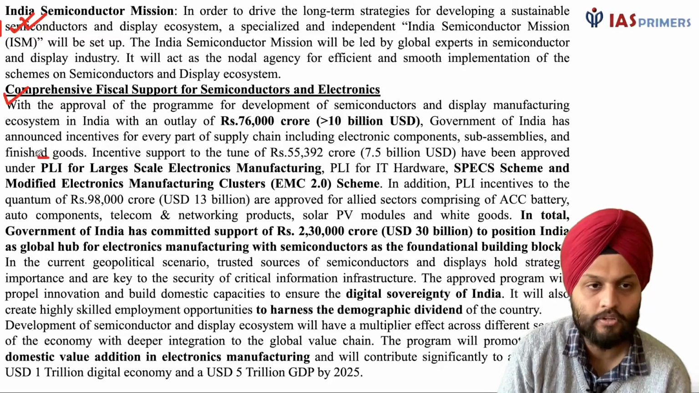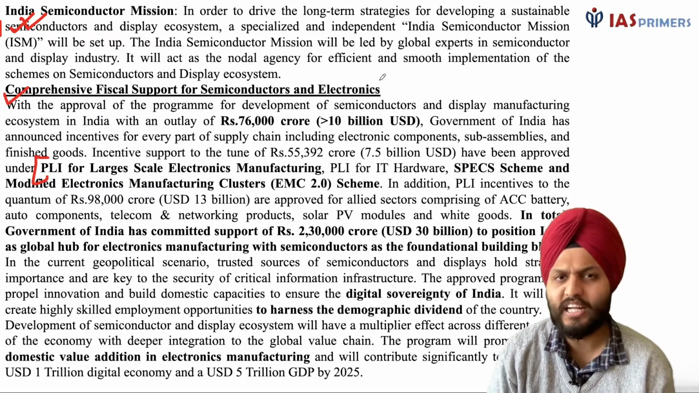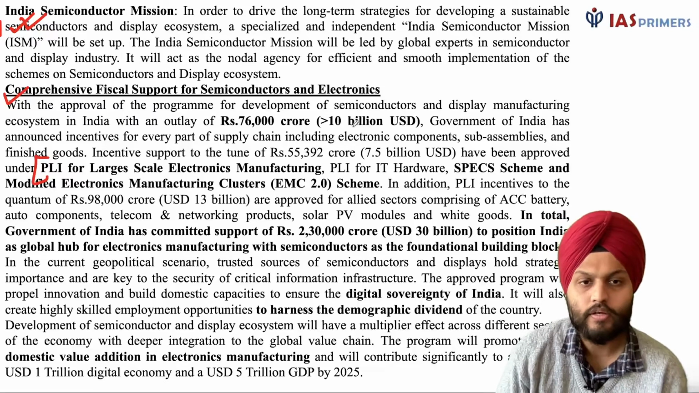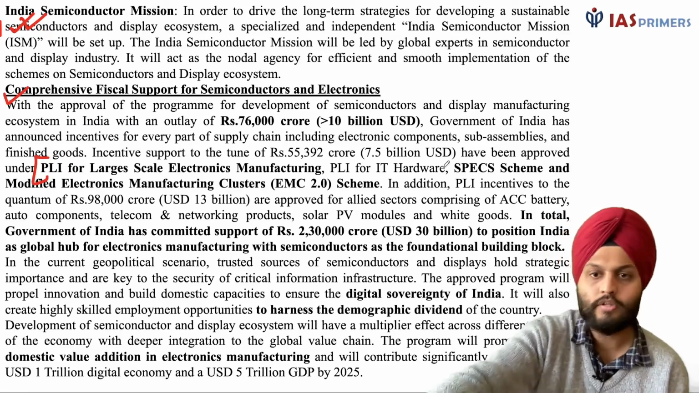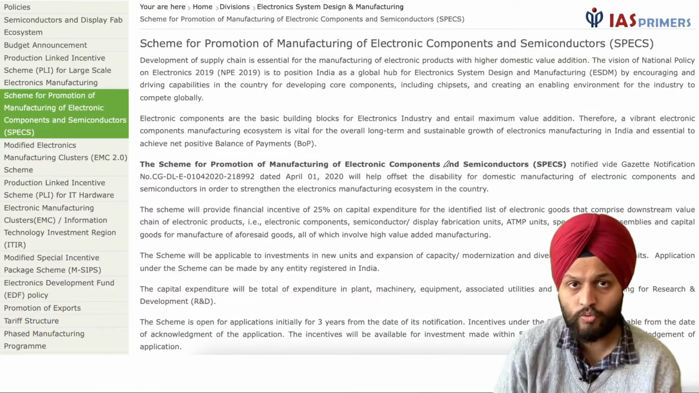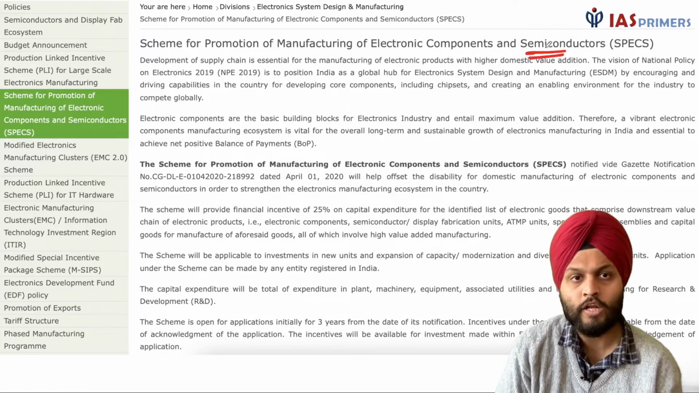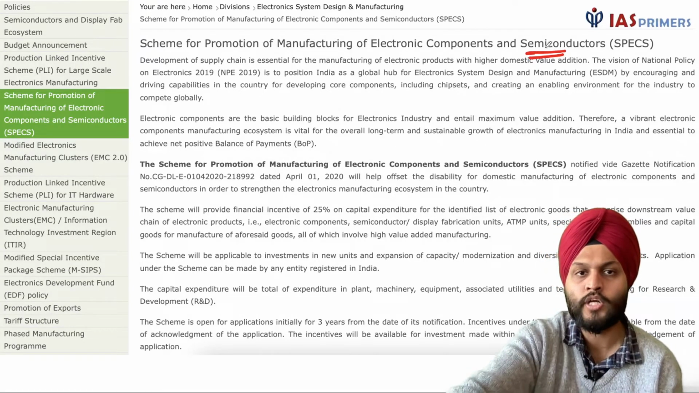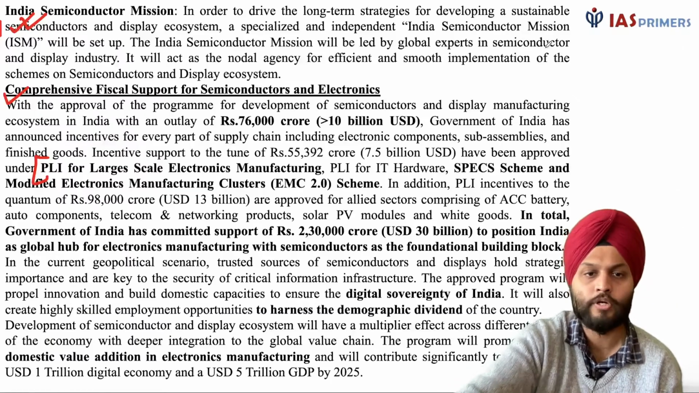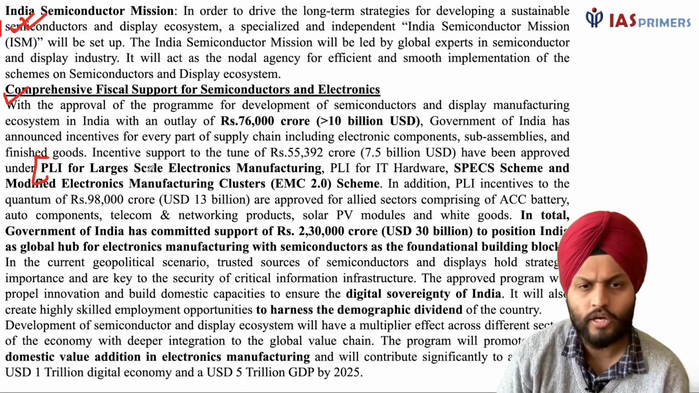We have the PLI schemes. We have the Design Linked Incentive scheme also. Right, we have the SPECS scheme. The SPECS scheme is the Scheme for Promotion of Manufacturing of Electronic Components and Semiconductors. Right, so here are these schemes.